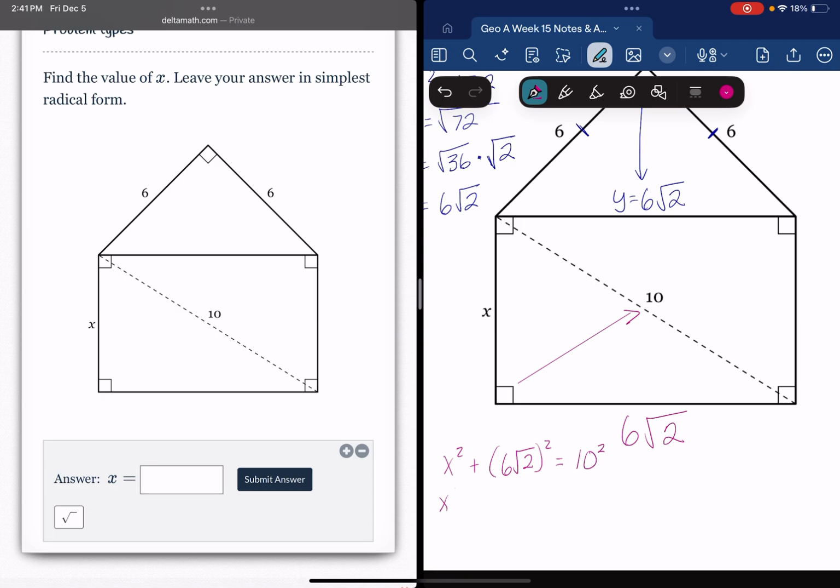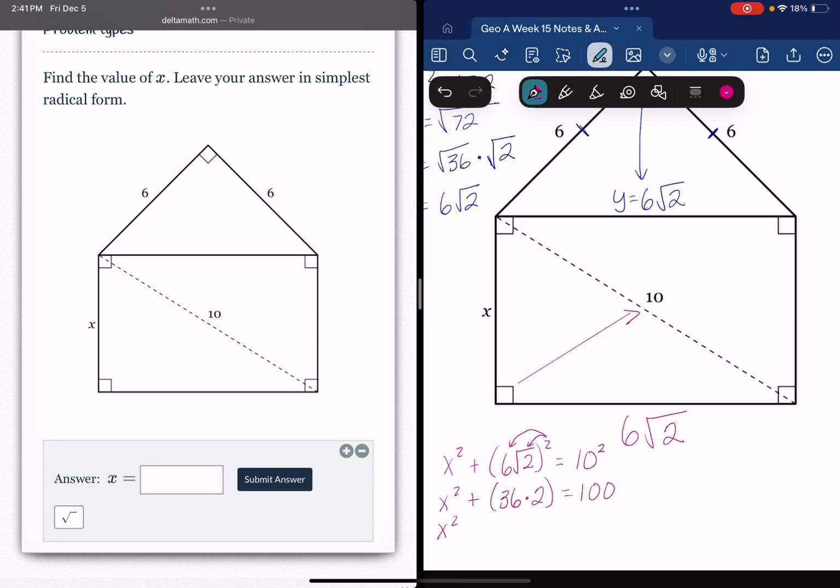So that gives us x squared plus, now 6 square root of 2 squared is going to be 6 squared times the square root of 2 squared, because it goes to both things. So that's 36 times 2, and that will equal 100.